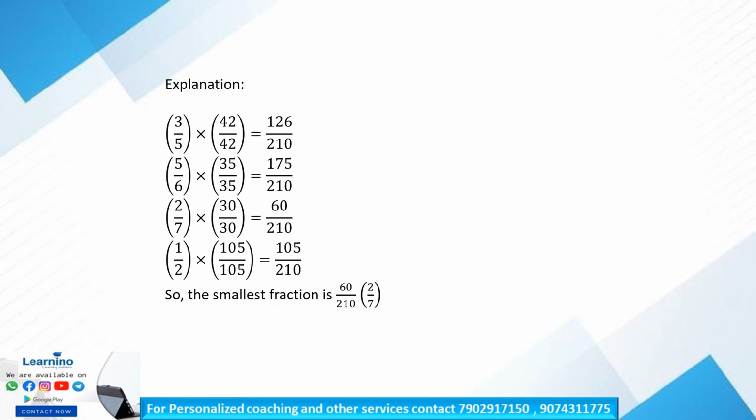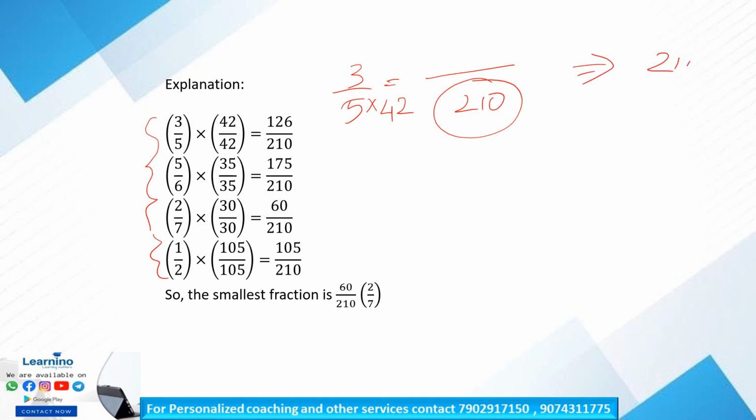So see, these are our fractions: 3 by 5, 5 by 6, 2 by 7 and 1 by 2. So 3 by 5: in order to get 210 as a denominator, we have to multiply by 42, which is obtained by 210 divided by 5. So 5 into 42 is 210.